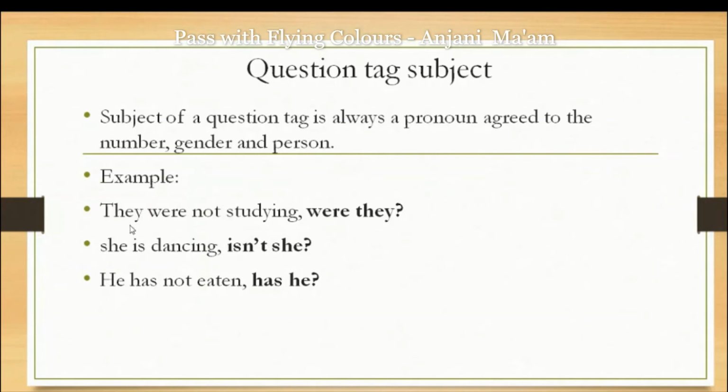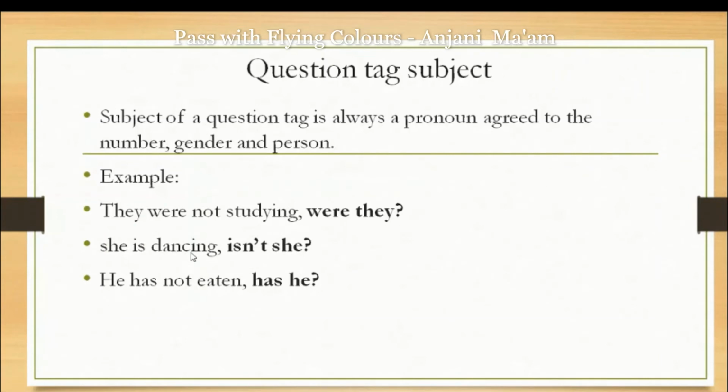This definition means, first sentence, they were not studying. In this sentence we are talking about the subject they. They is already a pronoun. So with the helping verb were, and the sentence being negative, the question tag will be positive. That's why the verb will be used as it is, and after the verb the pronoun they will be used as it is. Were they, followed by a question mark. Instead of they we could use any other name, but we can't use a name in the question tag. The pronoun is always used in a question tag.